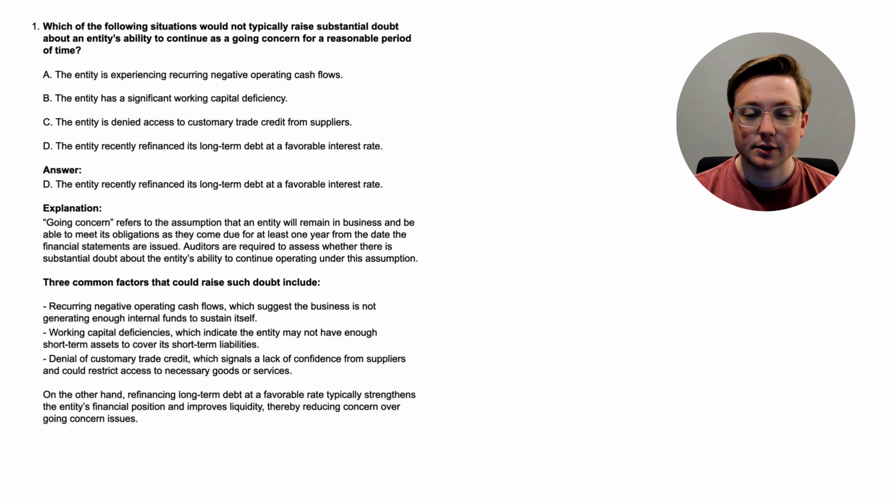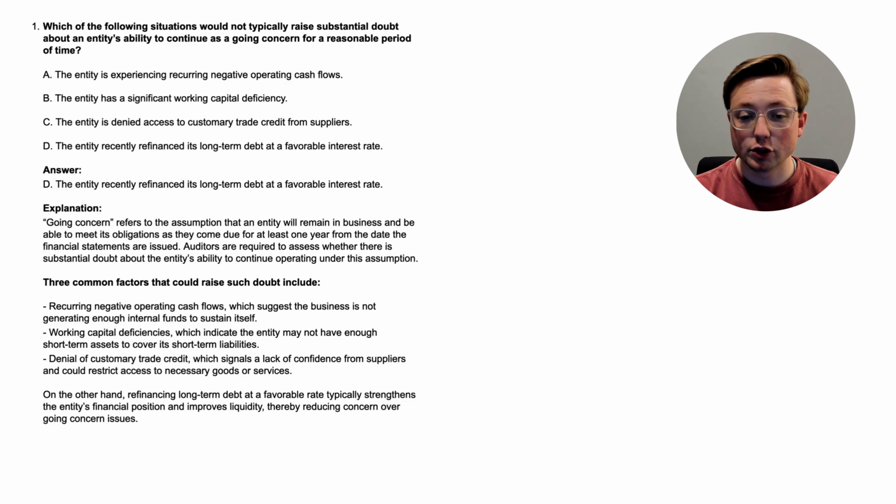Okay, here we are at the answer. D, the entity recently refinanced its long-term debt at a favorable interest rate. That's something that's probably not going to make the auditor have a substantial doubt about the entity's ability to continue as a going concern. Let's go through the explanation, learn about going concern and what things typically give a red flag to the auditor that something's wrong.